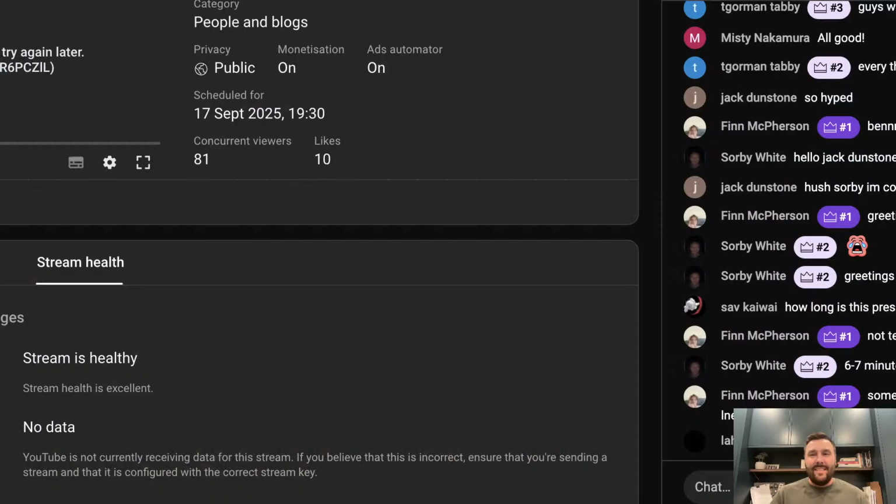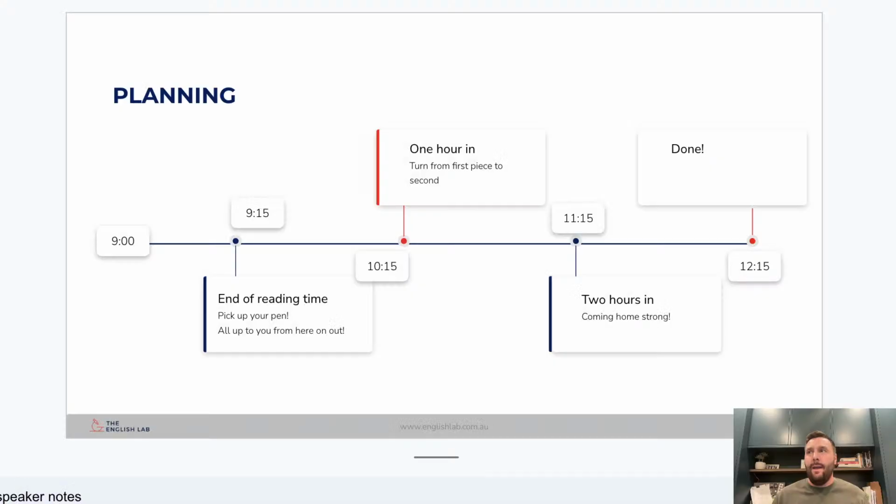The last thing that you want is to be sitting there in the exam and thinking to yourself, right, I am 5 minutes in with 43,000 other students doing this exam and already I'm falling behind because I don't really know what to do. You want to be thinking about how you're going to use your reading time and making sure that you've got the best possible way of doing it.